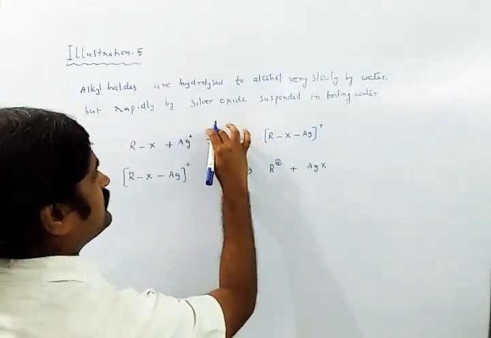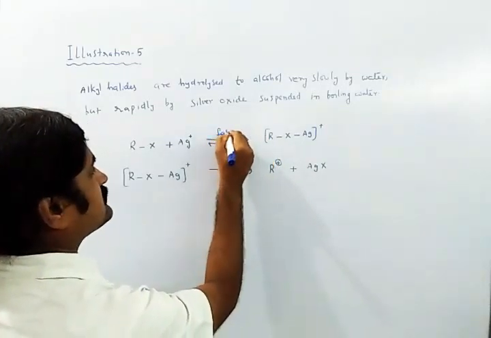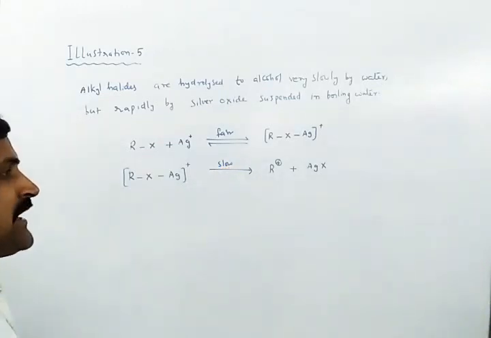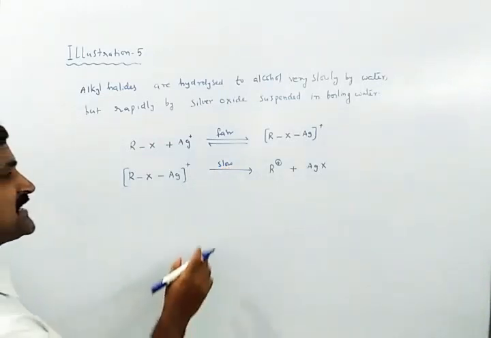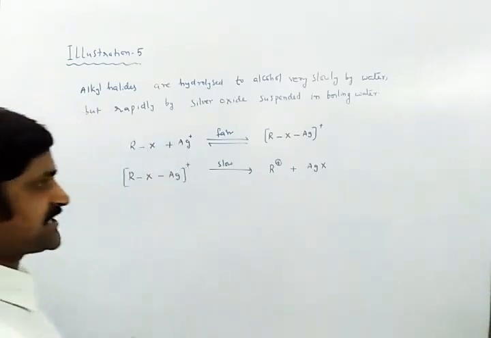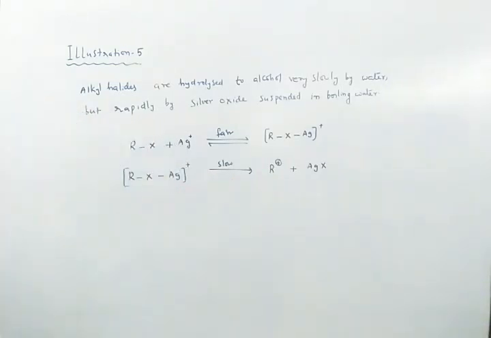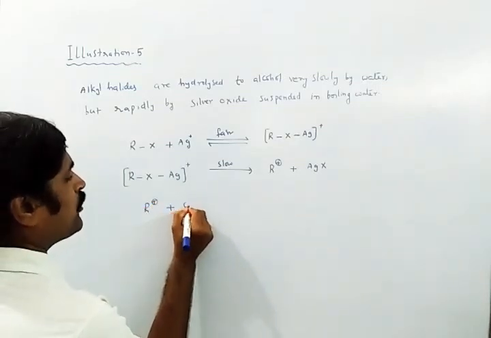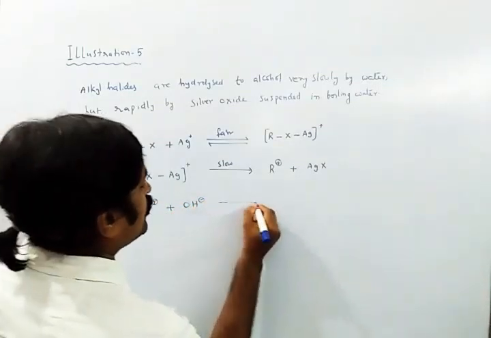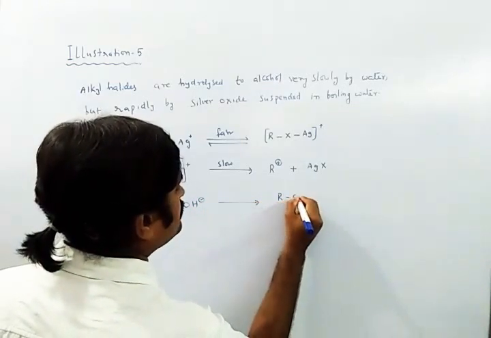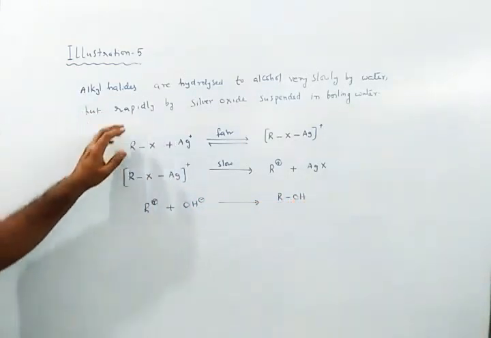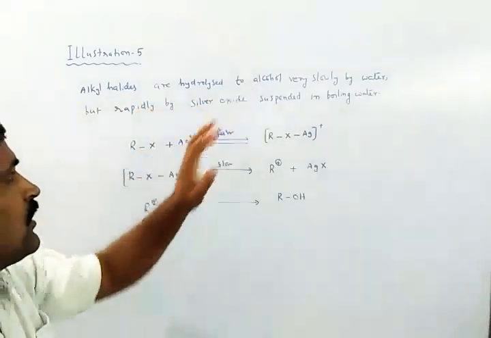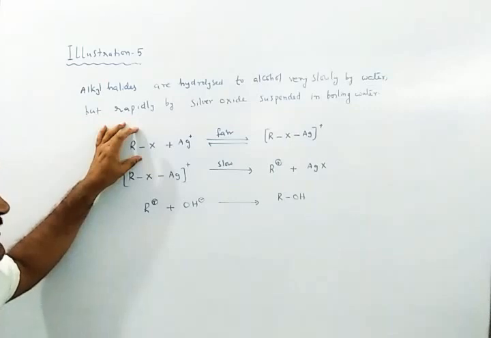As you know, this equilibrium step is fast, but the first step in the SN1 mechanism is a slow step which determines the rate of reaction. Moving on to the final step, the attack of the nucleophile: combination of the nucleophile and this carbocation gives alcohol. So this is the alcohol discussed in the question. Alkyl halides are hydrolyzed to alcohol.